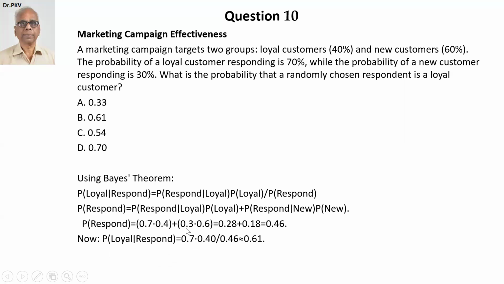That is the numerator. Denominator equal to 0.46. Therefore, probability of loyal given response is equal to 0.7 into 0.4 divided by 0.46. Upon simplification, approximately the answer is 0.61 to 2 decimal places, and hence answer is B. Choice B is the correct one.